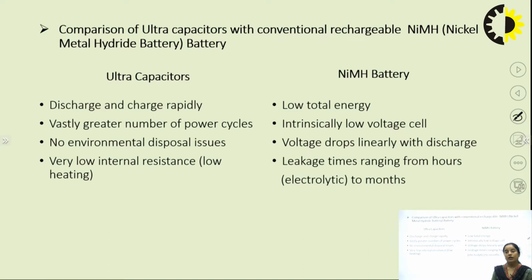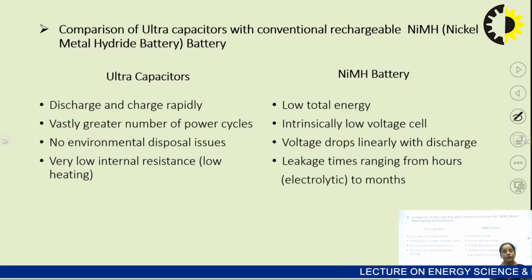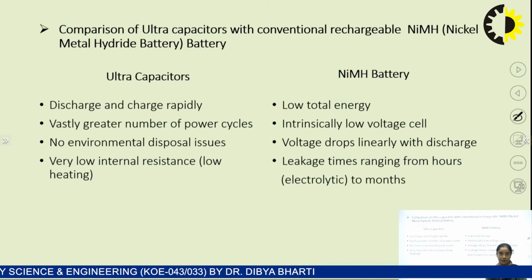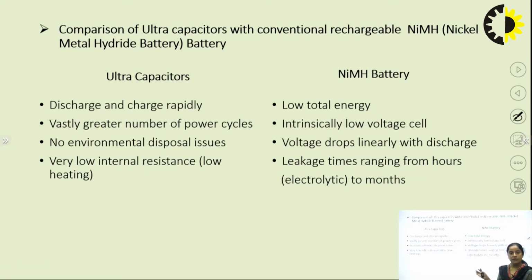Also, ultra capacitors have very low internal resistance. If resistance is high, there will be a heating problem, because there will be a voltage drop across the resistance, and that drop will be dissipated in the form of heat. In the case of ultra capacitors, the internal resistance is very low, so there will be low heating.